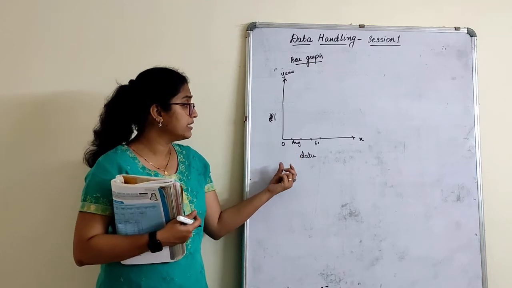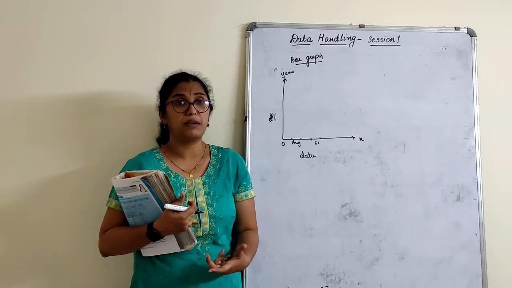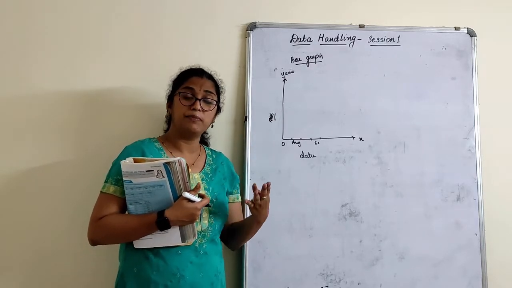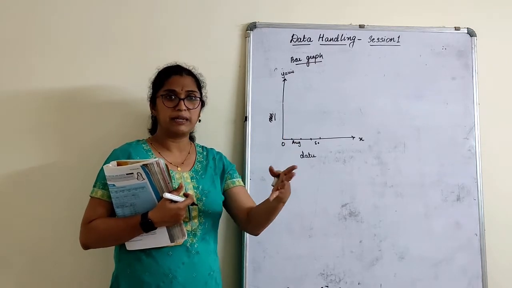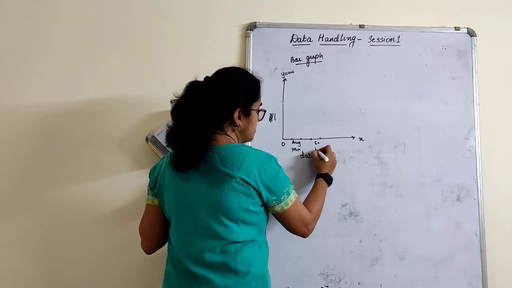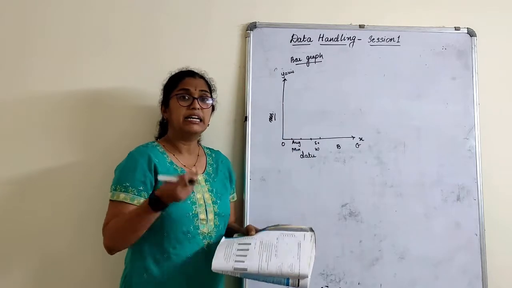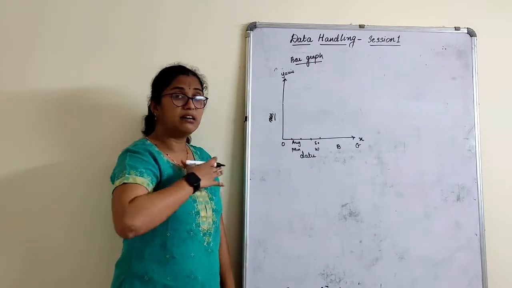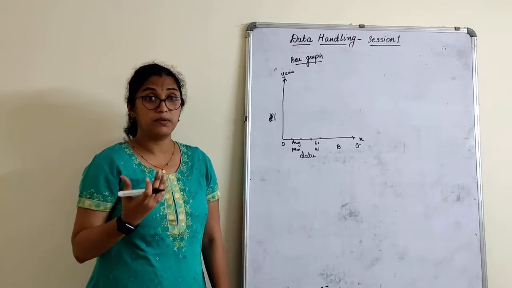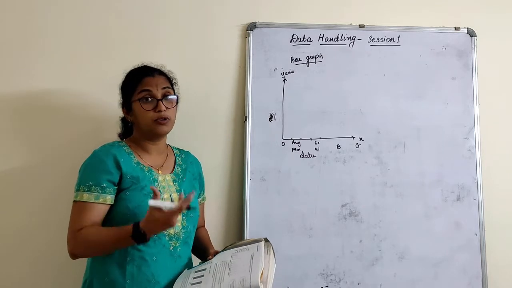Or I can say the number of customers who walked into the shopping mall. Number of girls, number of boys, number of men, number of women, okay, these many. So how will I represent? I will represent this by men, this by women, this by boys, this by girls, right? That means we represent data in the x-axis. And what do we represent here? We represent the numbers. How many have come? What is the number? Less, more, or whatever.